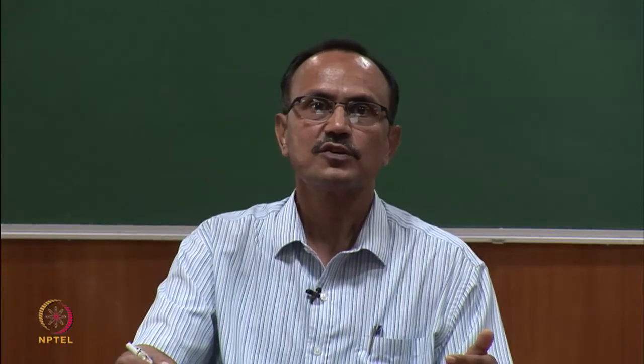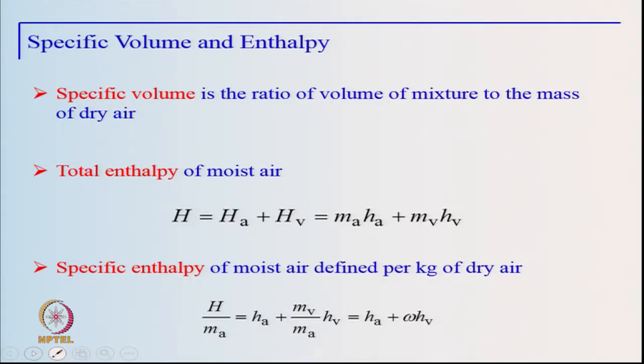The total enthalpy of moist air consists of the enthalpy of the two components which are present in moist air, which are dry air and water vapor. The specific enthalpy of moist air is defined per kg of dry air, and is given by this expression, which consists of the dry air enthalpy, the enthalpy of the water vapor, and the term which corresponds to the moisture content present in air.